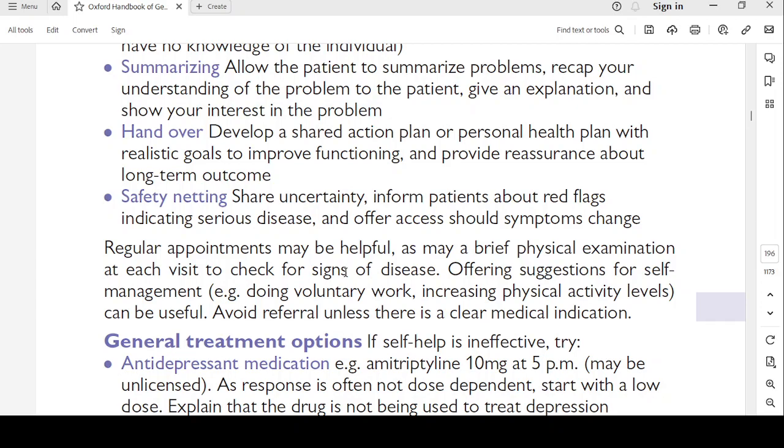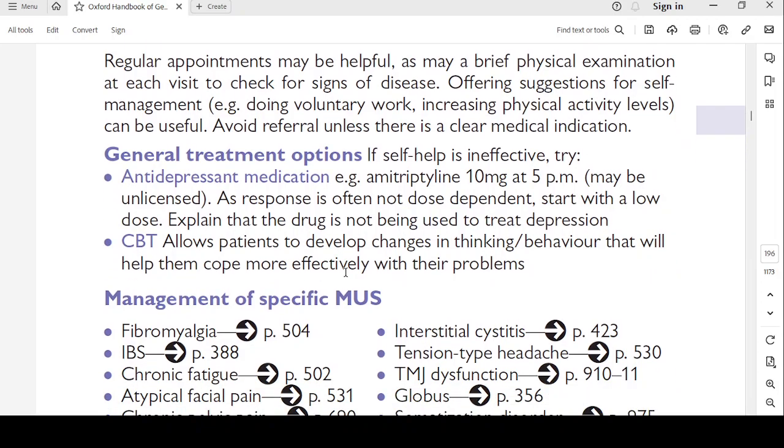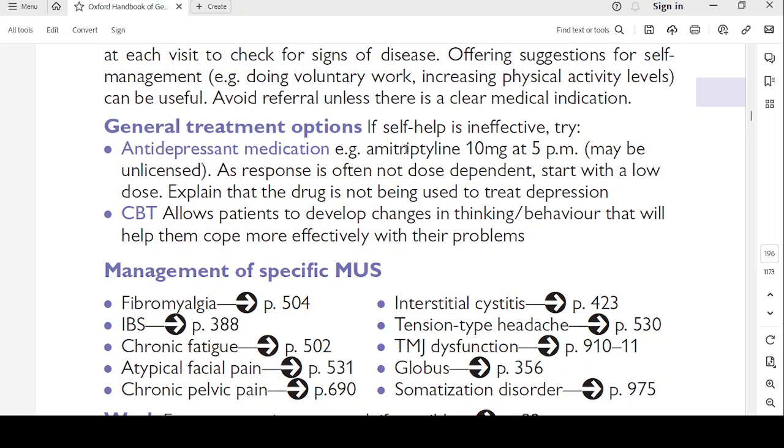Offering suggestions for self management, for example, doing voluntary work, increasing physical activity levels, can be useful. Avoid referral unless there is a clear medical indication. General treatment options. If self-help is ineffective, try antidepressant medication. Amitriptyline 10 milligrams at 5 p.m. may be unlicensed. As response is often not dose dependent, start with a low dose.